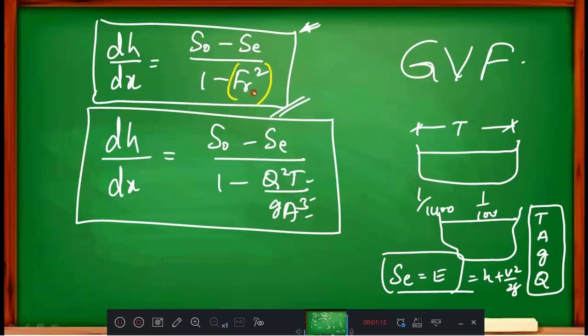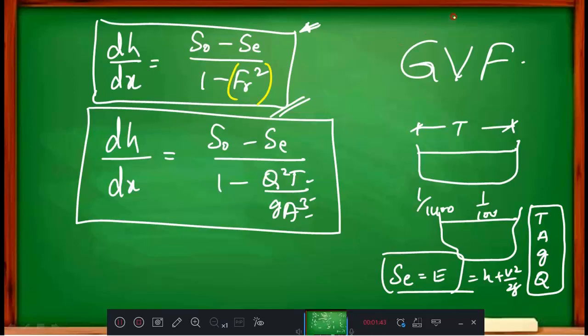Yesterday I solved one problem where they asked whether a hydraulic jump occurs. Tell me someone, how do we check whether a hydraulic jump is occurring or not?